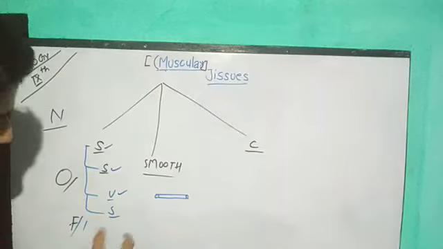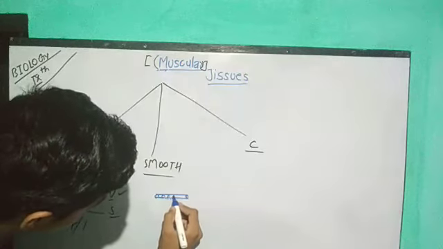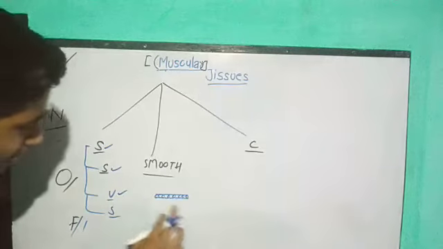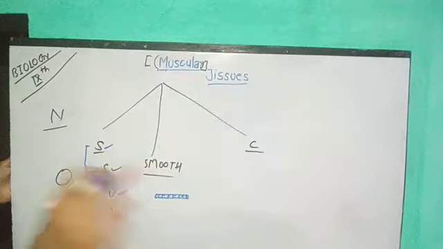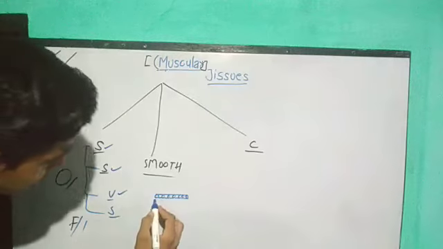The next thing I told you when I was showing this striation, there I drew like that. This rubber band, because of it, what was it called? Our first name was striated. Second, they are in direct contact with the bone, that's why they are termed as skeletal. Third, I told you they work according to our will, that's why they are termed as voluntary. And the fourth term, I told you why they are termed as striped, because of the striation.